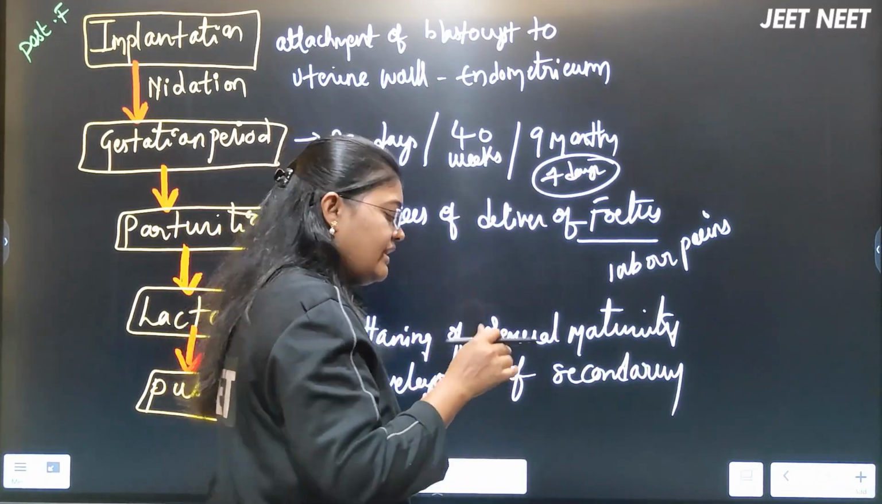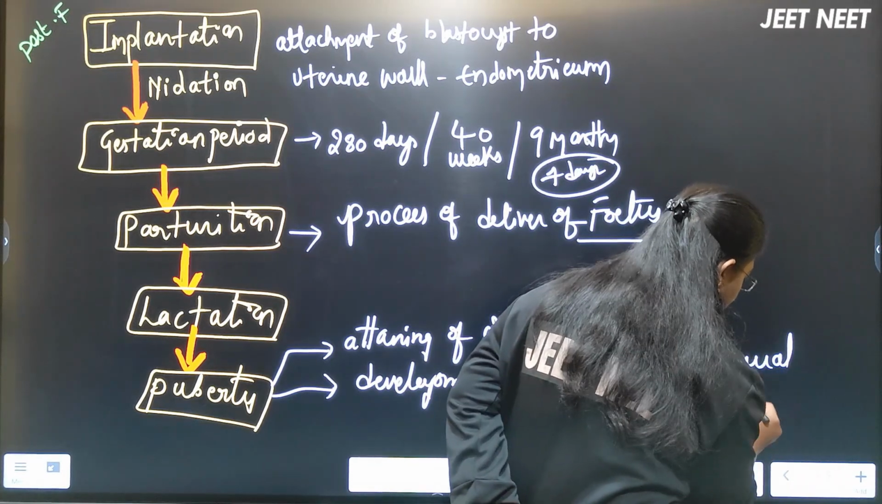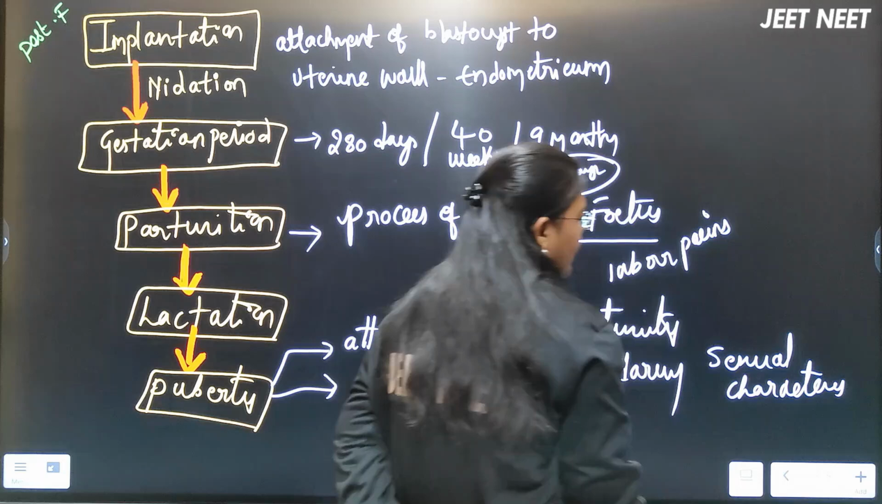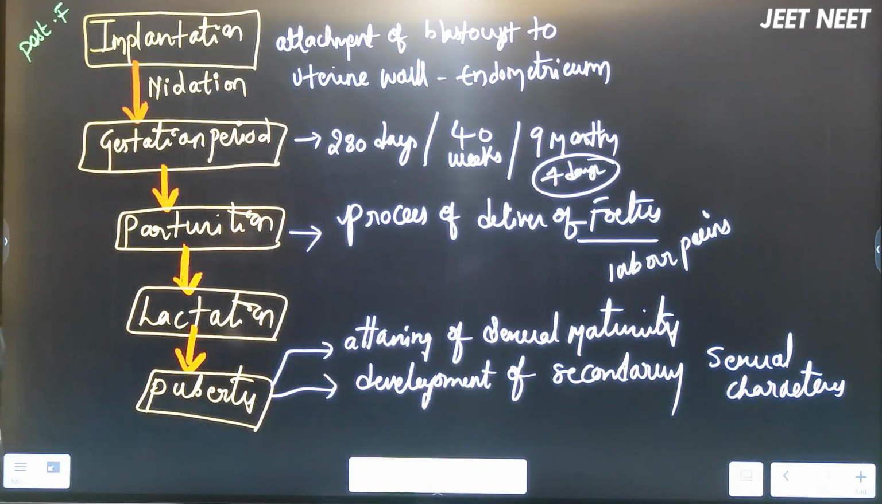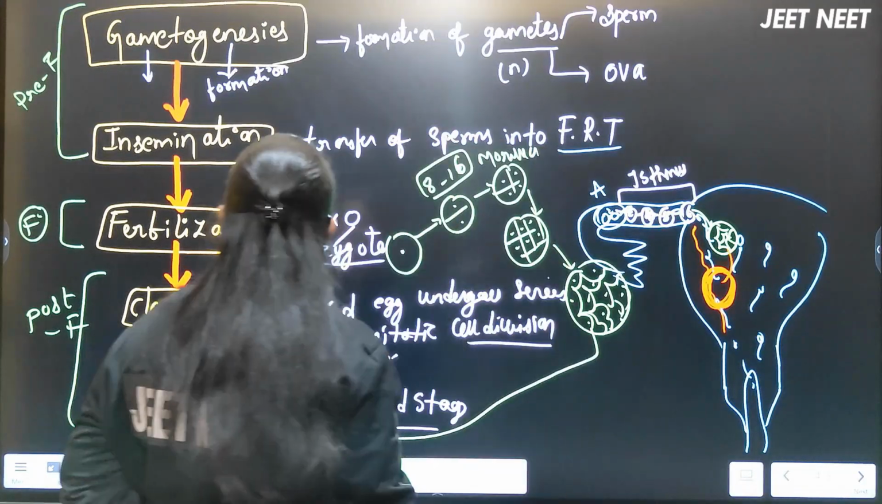I'm talking about the secondary sexual characters. What is the difference between these two? We will discuss here now. The development of the secondary sexual characters, that particular period we'll call puberty actually. Clear these points here? So, the NCERT events we are discussing here now.